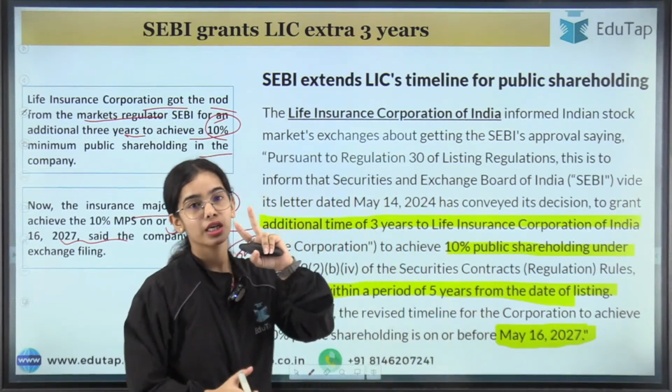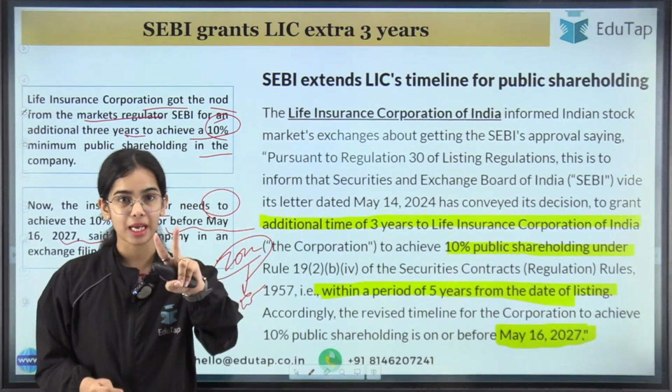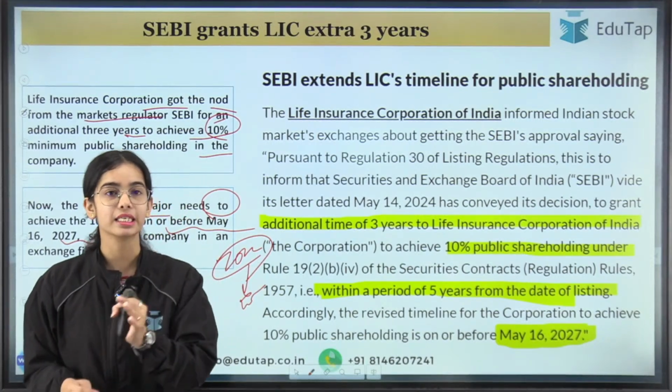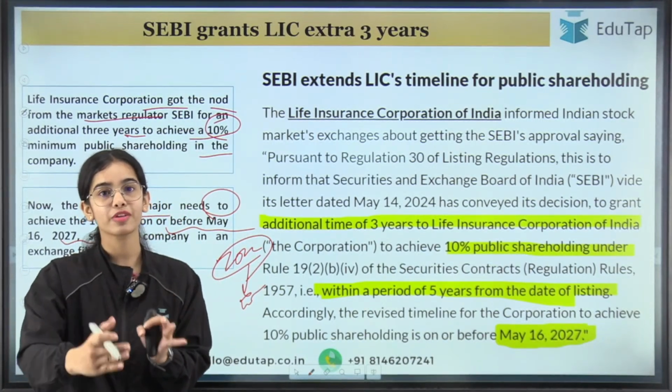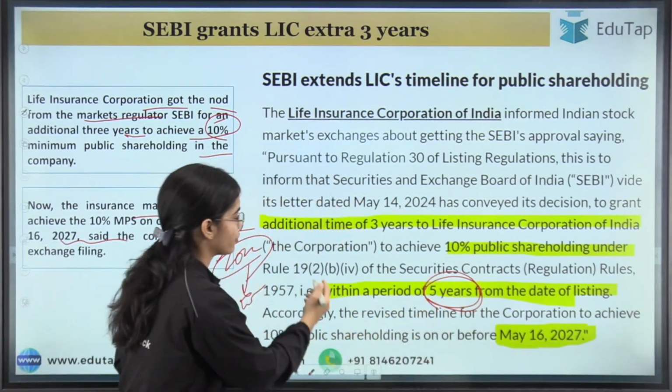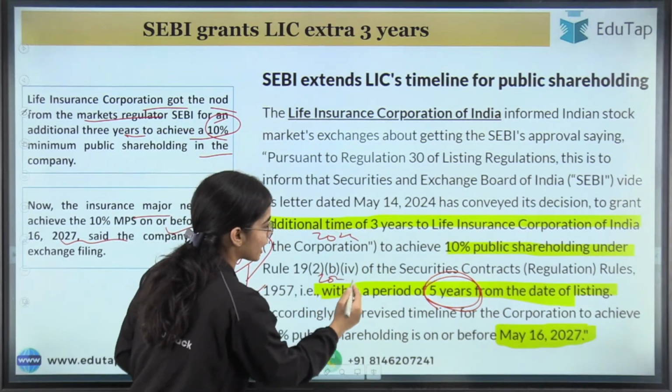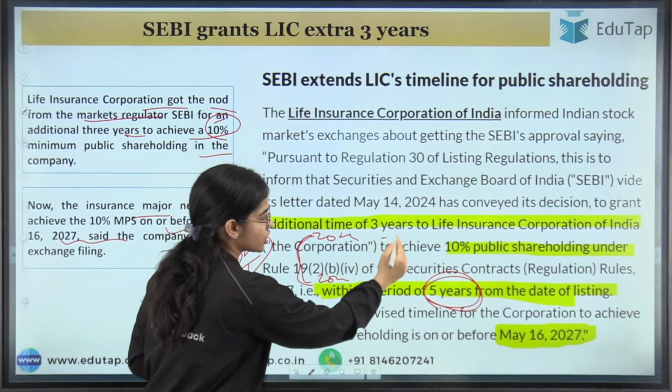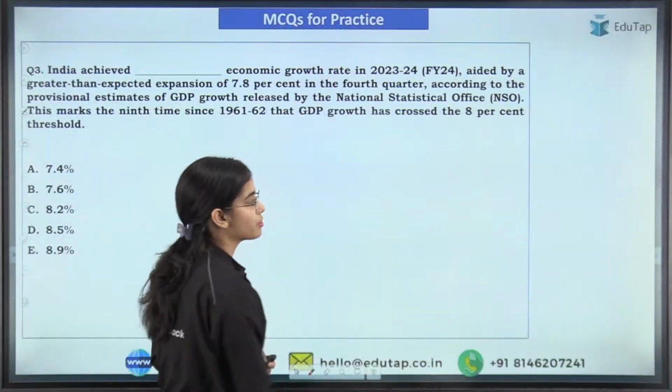Before, in 2022, a 2 year timeline was given, but now it has been extended and 3 more years have been given. So now in total, 5 years is with the LIC, from 2022 to 2027. So in these 5 years, it will achieve the 10% minimum public shareholding.